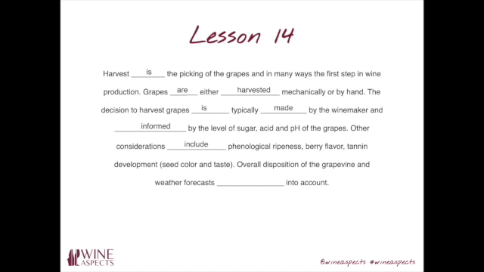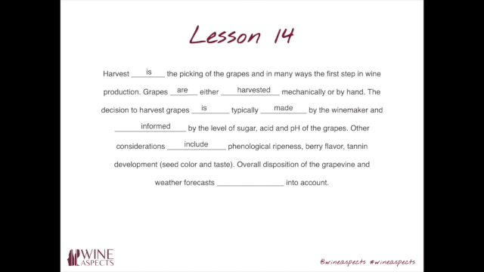So other considerations include phenological ripeness. Ripeness is an adjective here. Sorry, it is a noun. Because the adjective would be ripe, the verb is to ripen, and the actual process or the maturation is ripeness. So it's a noun. Phenological ripeness, berry flavour, tannin development, seed colour and taste.